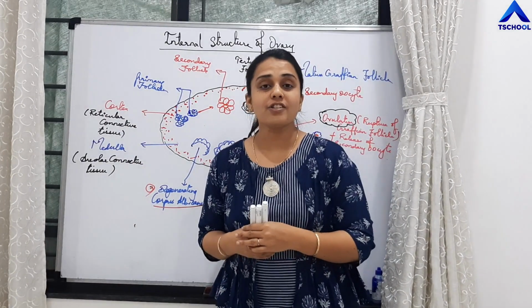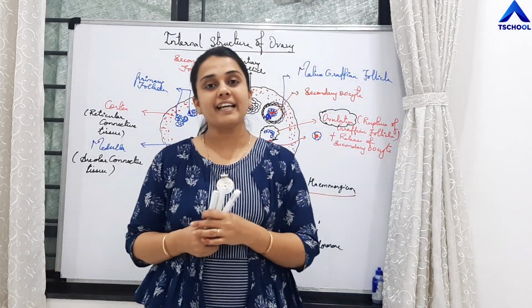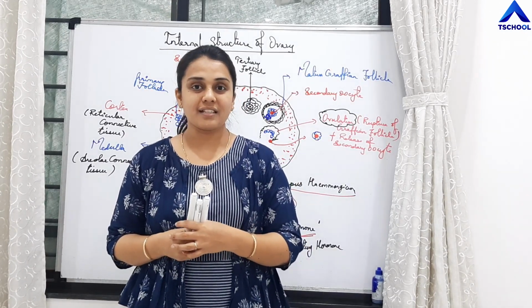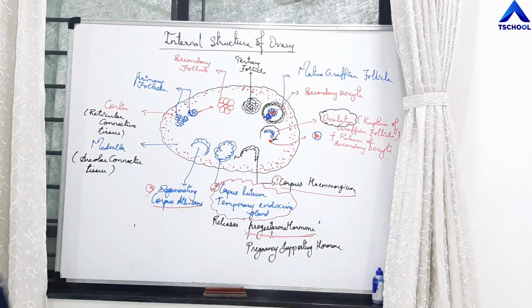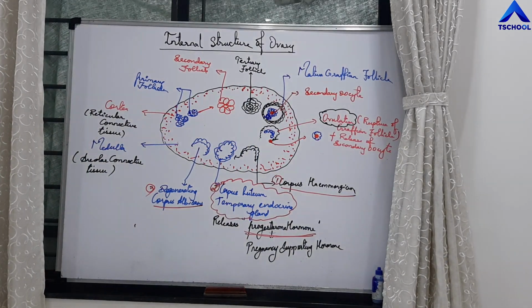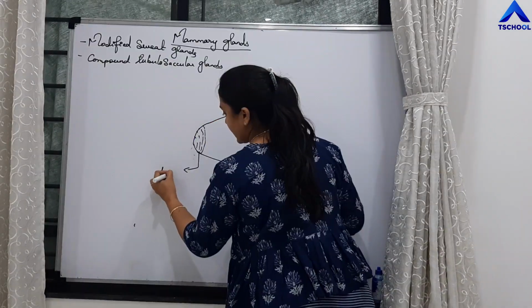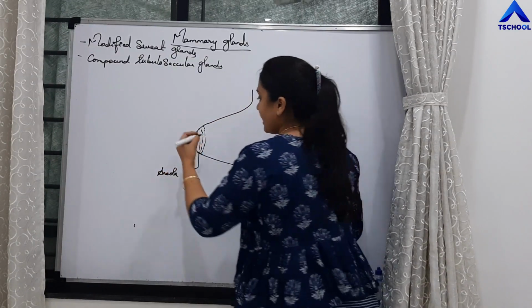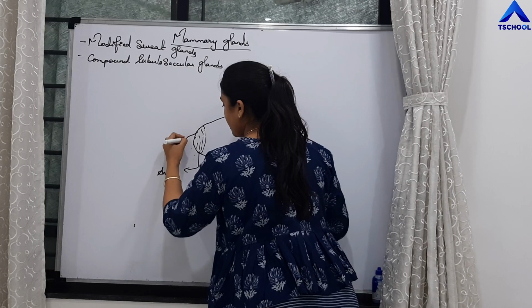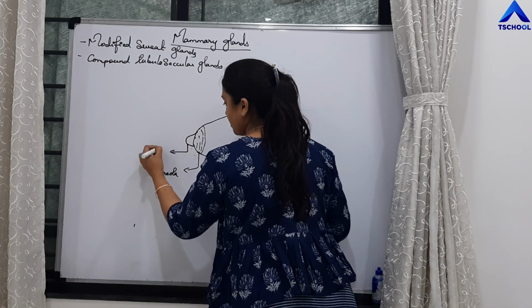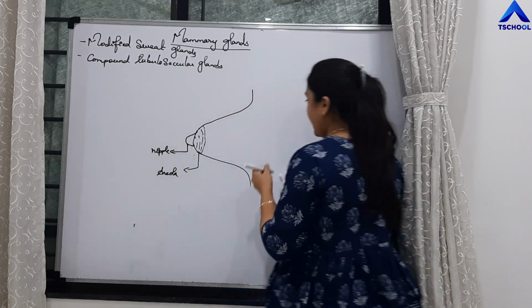Now students, we have to study about the external genitalia in the female as well as the glands which are present in female. As areola, right? And there is a projection, that projection is called as nipple, right?